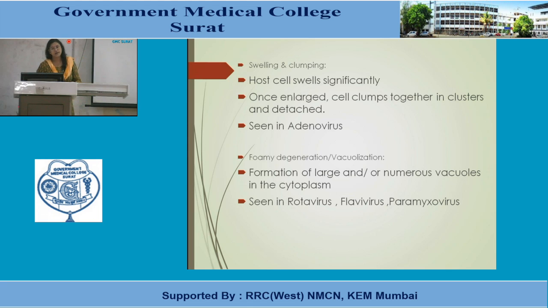Then sometimes foamy degeneration or vacuolization occurs. Here the formation of large or numerous vacuoles occurs in the cytoplasm. It is seen in rotavirus, flavivirus, and paramyxoviruses. So foamy degeneration or vacuolization occurs due to the formation of large vacuoles in the cytoplasm, and this type of cytopathic effect is seen in rotavirus, flavivirus, and paramyxovirus.